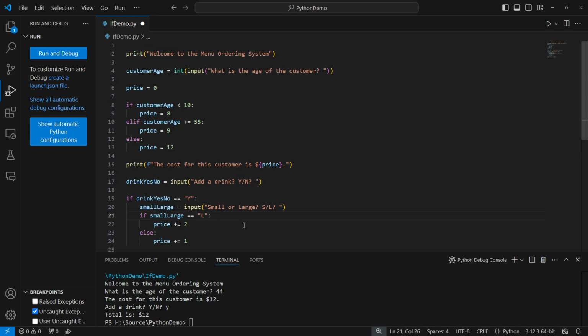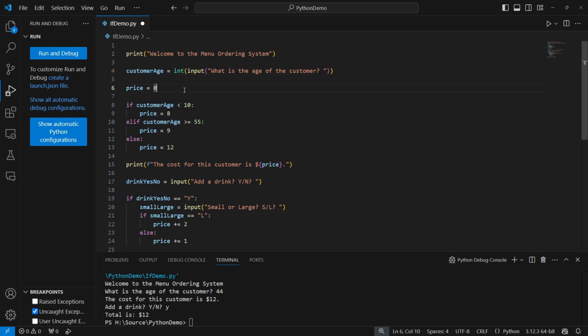So let's take a look at this program specifically to see what it is doing. For line 2, we're just simply printing out welcome to the menu ordering system, letting the user know, hey, the program's starting, this is a menu ordering system. Then we're going to prompt the user, what is the age of the customer? So we're going to use the input function to get a string from the user. Remember, input is going to give us a string, but I want a number. So I'm going to take input, cast it to an int, and then store that value into customer age.